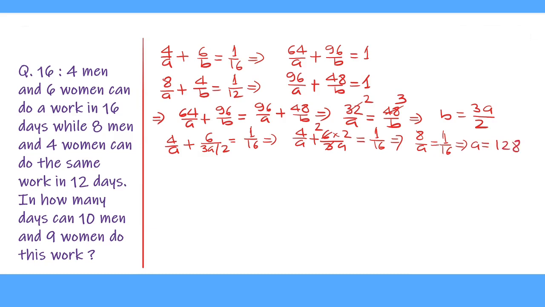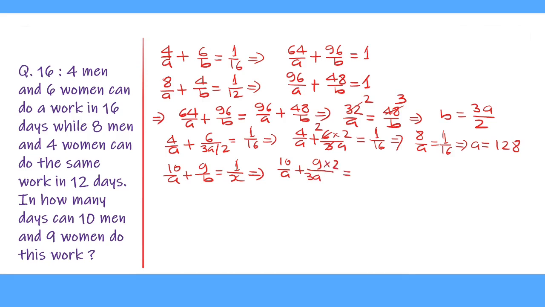Now it has been asked in how many days 10 men and 9 women can do this work. So we put the value like this. Let X be the number of days in which they can do the work. Then our equation will be 10 upon A plus 9 upon B equal to 1 upon X. Here B is 3A upon 2, so the denominator 2 goes into the numerator.